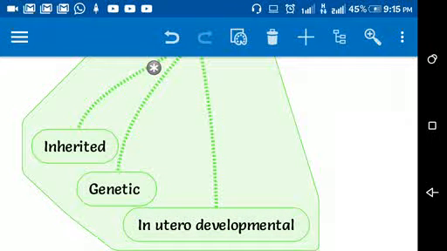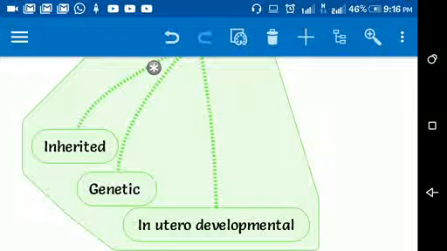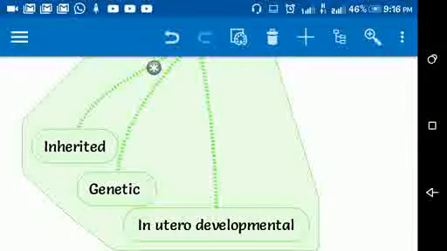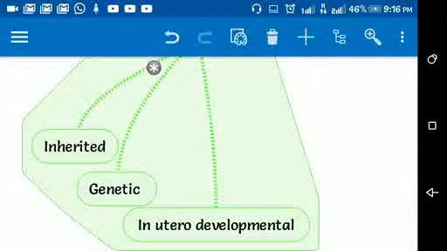Then the next is genetic disease. These may be inherited, or there may be an accidental abnormality in genes. So genetic diseases can be inherited from parents, and these may also result from accident, like Down syndrome. In Down syndrome there is a genetic error in genetic material transmitted by one parent, but the error does not exist in the cells of the parent.